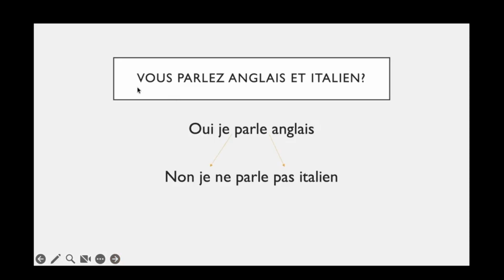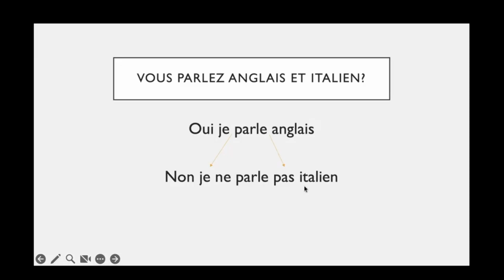Okay, so for example, if somebody asks us a question, vous parlez anglais et italien? So we have already learned the er ending verbs. We have already learned the connectors, right? If you have any confusion, any doubts with them, you can always go to the previous sessions, previous videos. Okay, so you speak English and Italian? Question mark. So in normal scenarios, I would be like, oui, je parle anglais. Yes, I speak English. Mais non, je ne parle pas italien. I do not speak Italian.